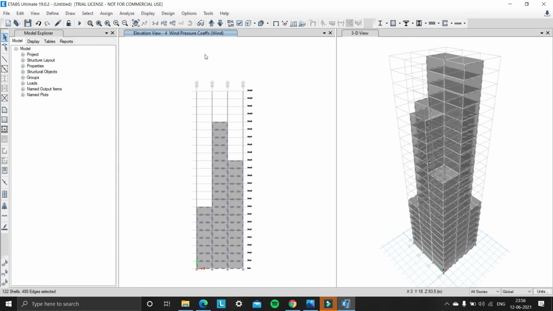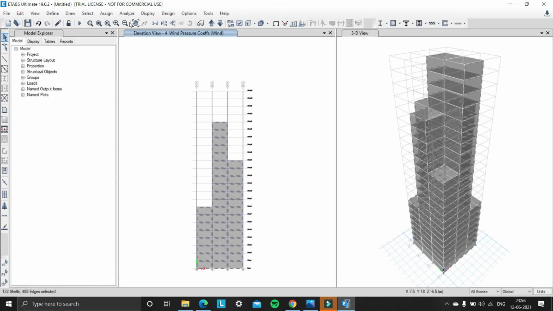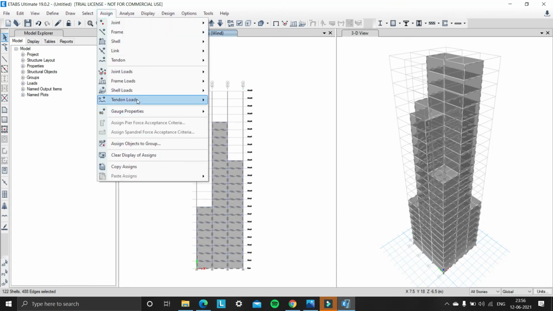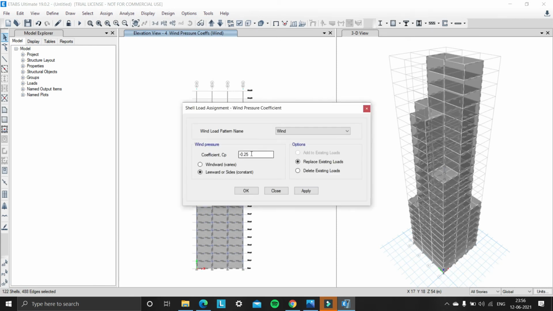So now we need to assign wind pressure coefficient of -0.8 according to IS 875. So assign shell loads, wind pressure coefficient -0.8 in leeward or sides, that is sides to A, and click on apply and click on OK.